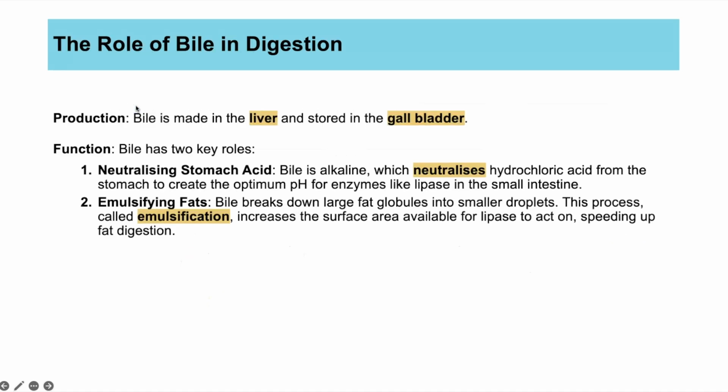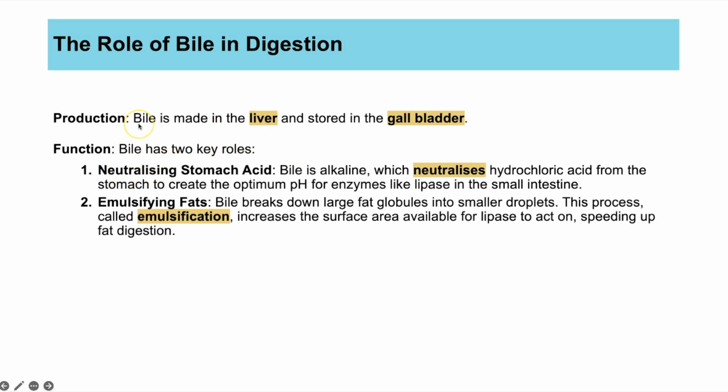Now, there's a little bit more to lipid digestion that you need to know about, and that is the role of bile, which we briefly talked about when we looked at the overview of the digestive system. Bile is not an enzyme, but it does help with the digestion of lipids. So bile is this green liquid that is made in your liver. It then gets stored in the gallbladder, and from there it's released into the duodenum, which is the top part of the small intestines. And bile does two things.